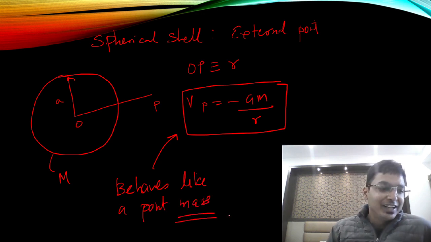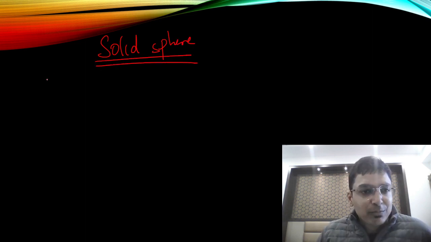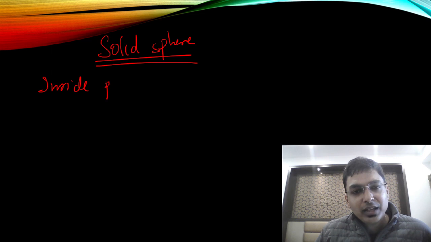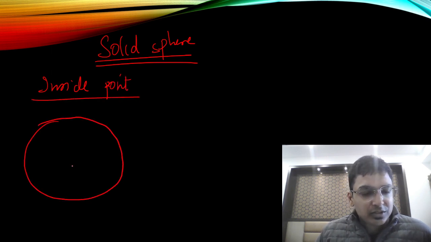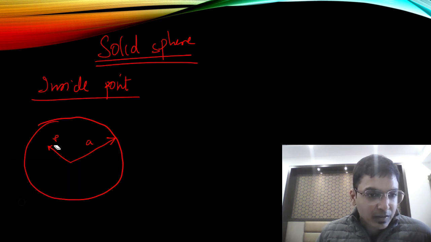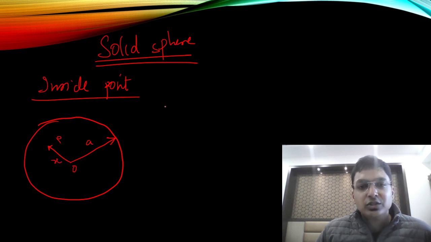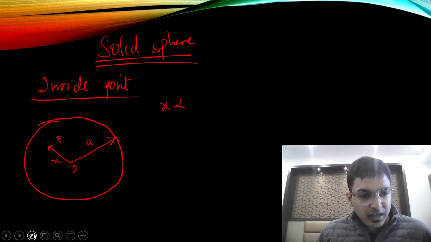Okay, everyone done? Now we are moving to a solid sphere. Solid sphere, slightly lengthier formula. What is the formula for an inside point? Suppose this is a solid sphere, the radius is a. You take a point P and OP is x, so x is less than a.